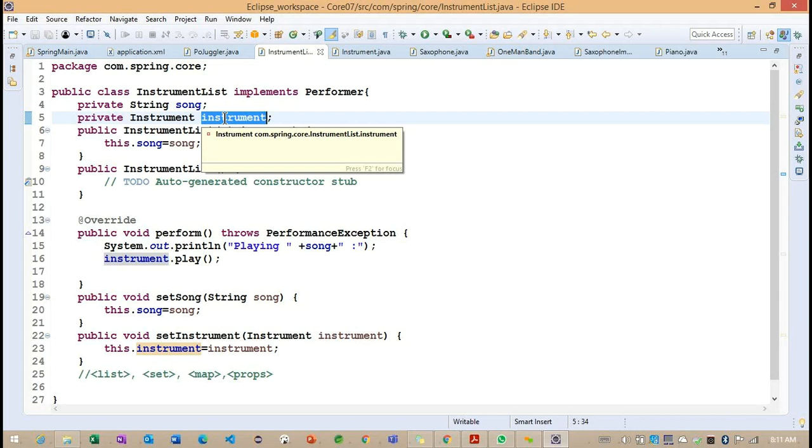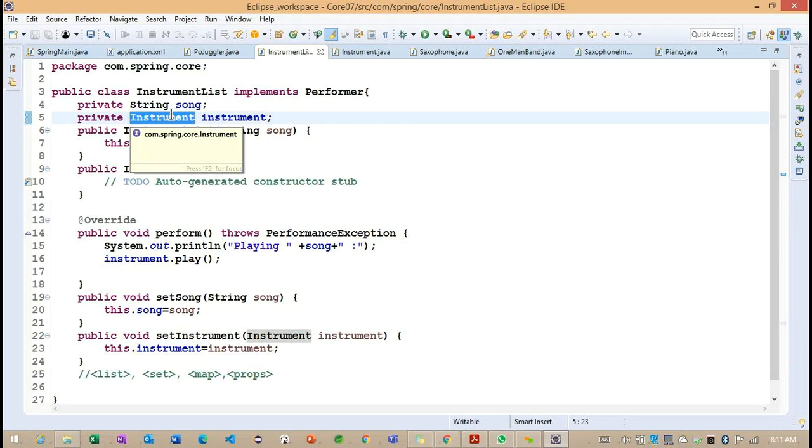If no match is found here, what happens internally? The particular property will not be wired. But whenever more than one bean matches this particular type, we are going to get an exception here. So what is the exception we are going to get? Unsatisfied dependency exception. This is very important. We need to understand this for autowiring by type.